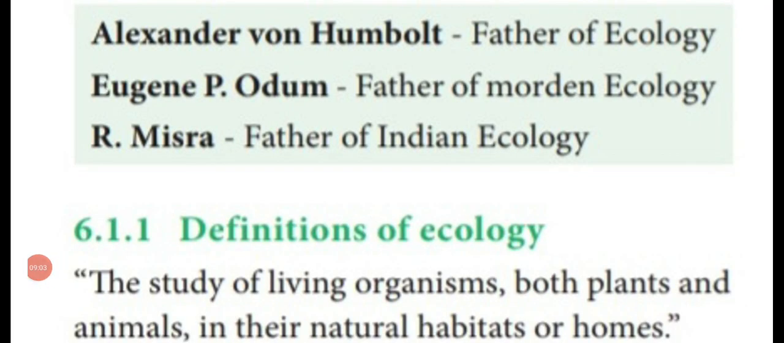Dear students, one more very important question. Father of ecology: Alexander von Humboldt. Father of modern ecology: Eugene P. Odum. Father of Indian ecology, whose photographic picture we have seen, is known as R. Mishra. I told you he was an ecologist. Not only an ecologist, he is the father of Indian ecology, R. Mishra. So these three questions are very important.